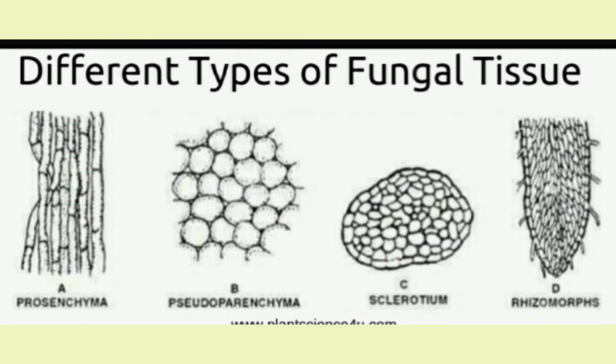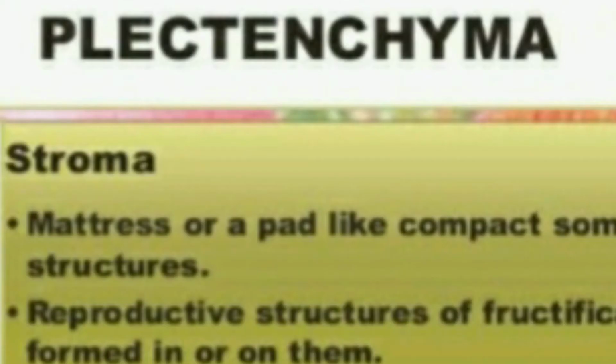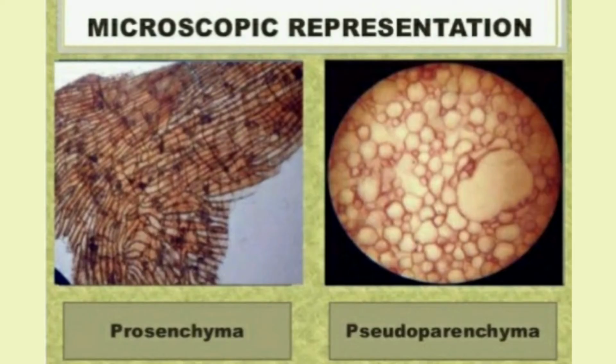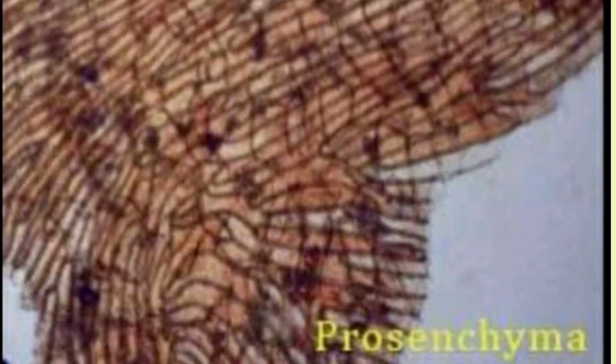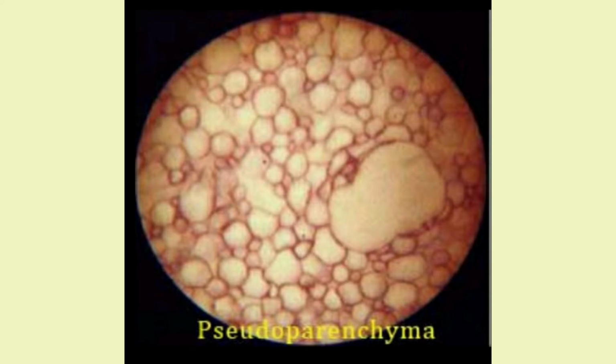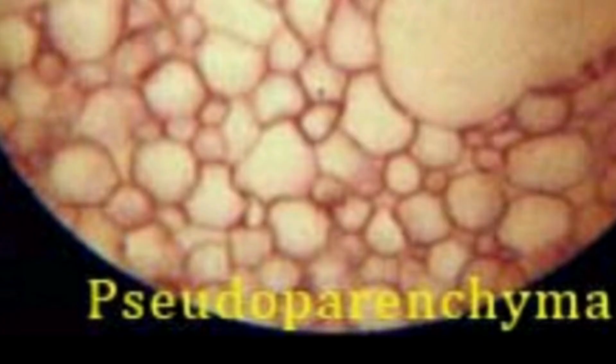Fungal tissues. In fungi, the fungal tissue is formed by interweaving of the fungal hyphae, called plectenchyma. This can be further divided into prosenchyma and pseudoparenchyma. Prosenchyma is formed of distinct hyphae running together in parallel, while the pseudoparenchyma is a false parenchyma which is formed by close packing and fusion of the hyphae.